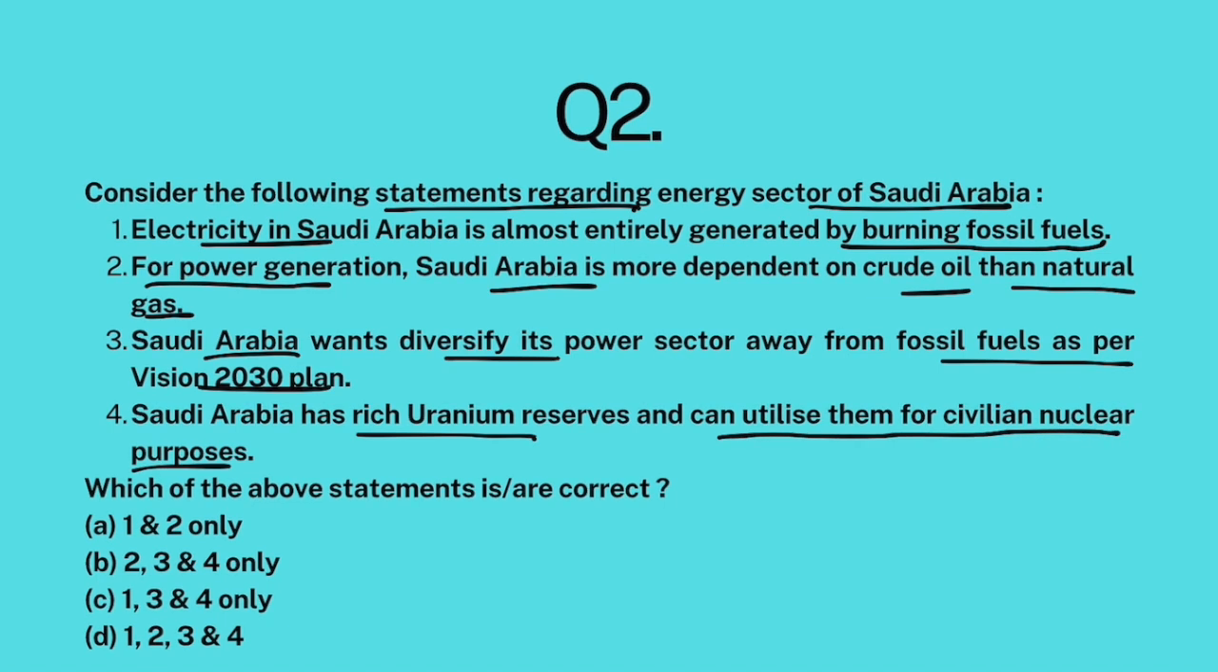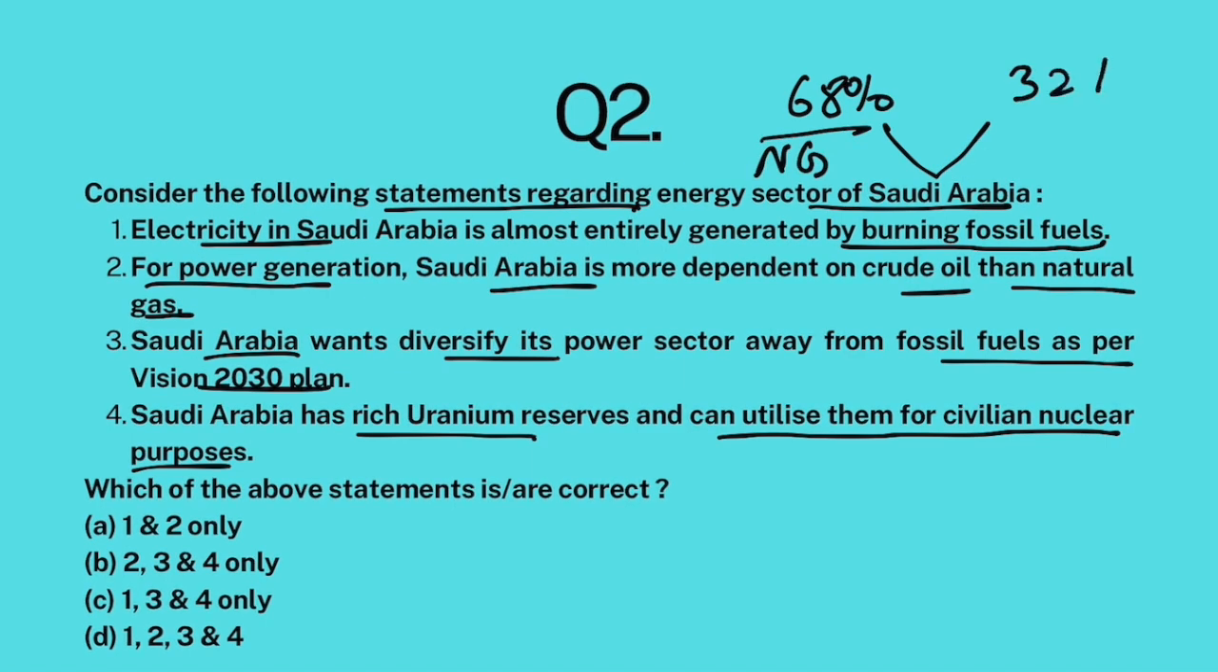Okay. So as far as electricity in Saudi Arabia is concerned, well, 68% is generated by burning natural gas and 32% is generated by burning crude oil. Since Saudi Arabia is rich in crude oil, it is the number one supplier of crude oil in the world. That is why it uses crude oil for making electricity. So first statement is correct.